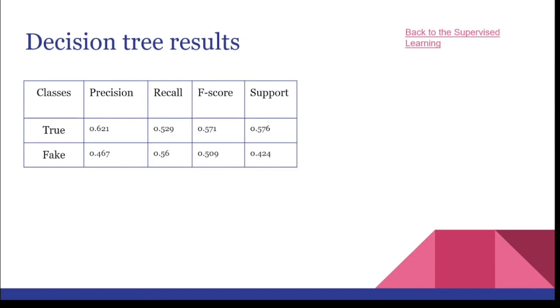Our precision and recall for the true news class is 0.621 and 0.571 respectively. And these metrics for the fake news class are 0.467 and 0.56.